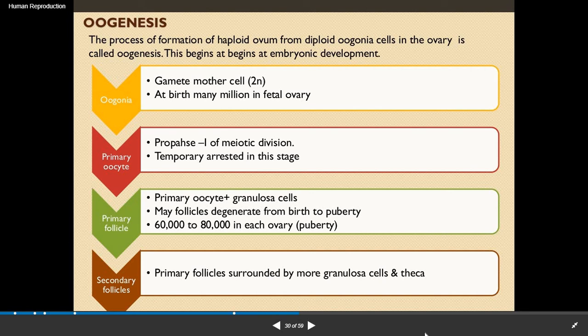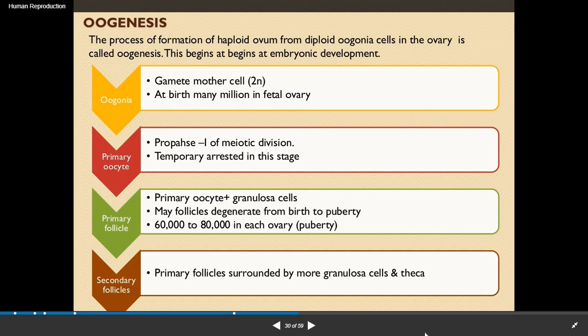Good morning students. In the last session we completed gametogenesis, the introduction, and what spermatogenesis is. The second type of gamete formation is female gamete formation, and that is oogenesis.